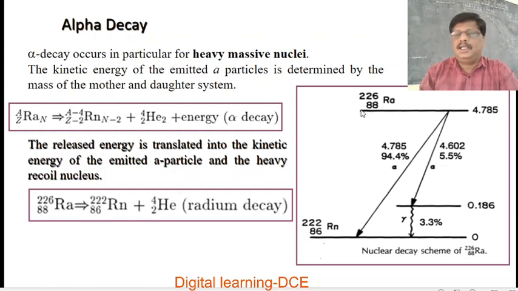This is the energy level of radium-226, and it decays by 2 modes: by alpha decay 94.4% with an energy of 4.785 MeV, and 5.5% decay in this mode, which has 4.602 MeV, and it comes to this state, and again a gamma ray is emitted, 3.3%. So this is the nuclear decay scheme of radium-226.